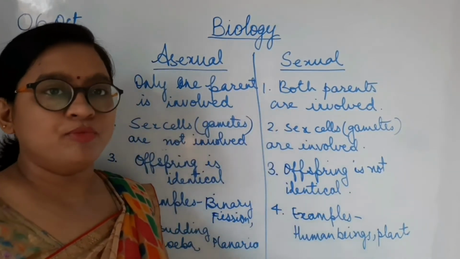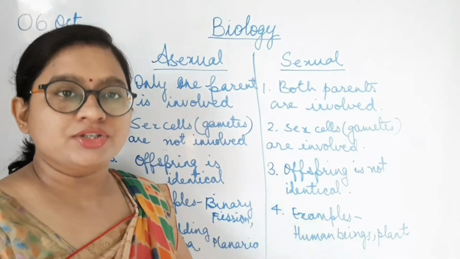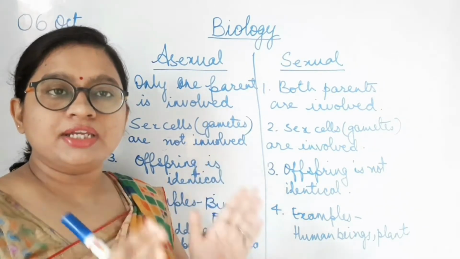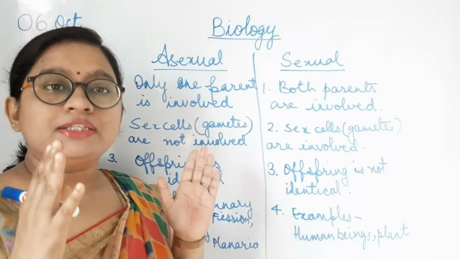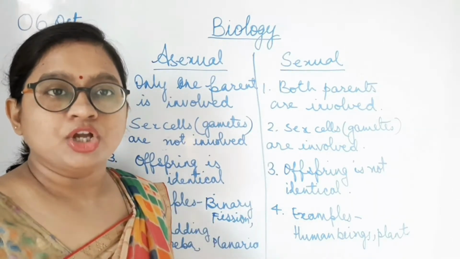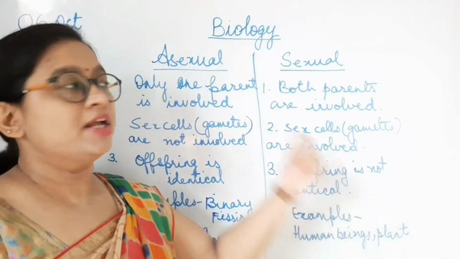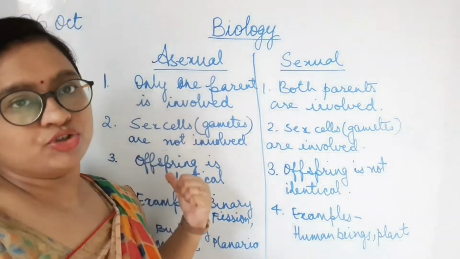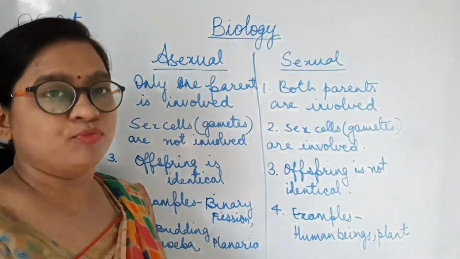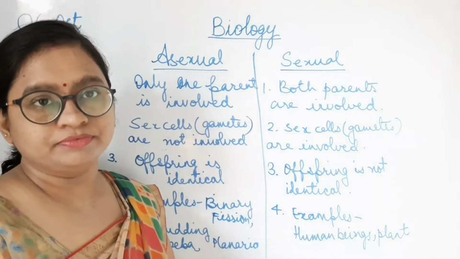But as compared to the sexual mode of reproduction, since the characteristics of both parents are coming, there is genetic change. Since the parent is not giving the entire genetic material to the offspring, there is a change in the genetic material. This change helps the offspring survive in changing conditions. So there are more chances of survival in the sexual mode of reproduction, whereas there are fewer chances of survival in the asexual mode. We'll discuss the advantages and disadvantages of both modes in the next topic. But before that, please write down all these points in your notebook.